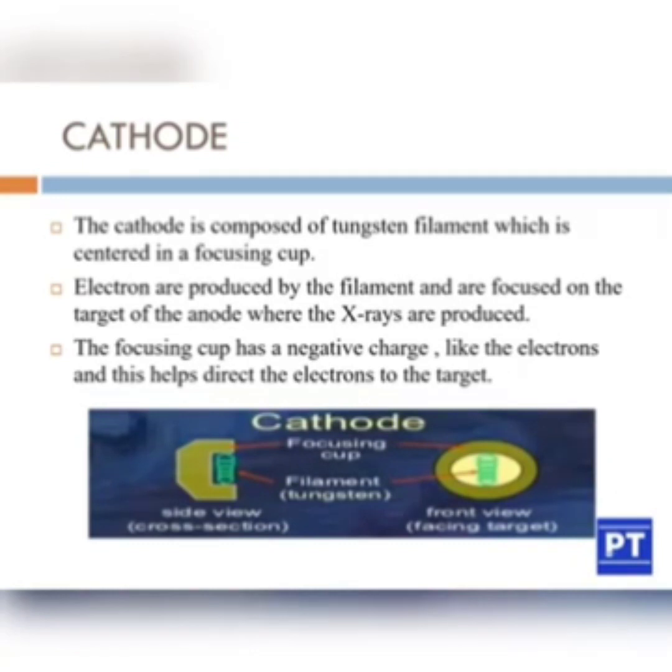The focusing cup has a negative charge like the electron. As you all know, the electron has a negative charge. So the focusing cup has a negative charge and this helps direct the electrons to the target. You can see a cross-section view of the focusing cup as well as the tungsten filament. It will be seen like a circular filament.